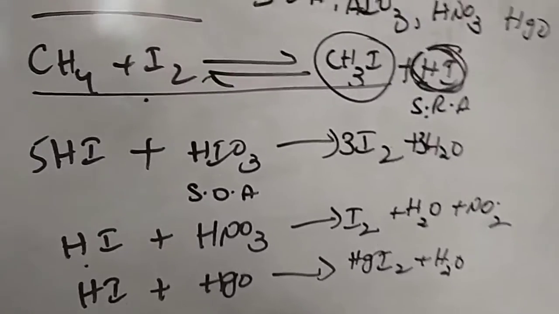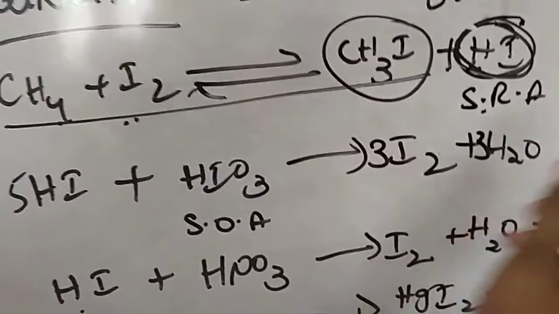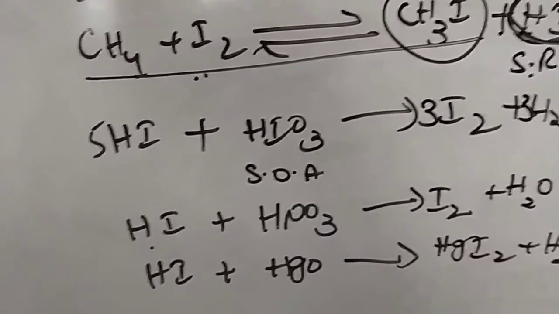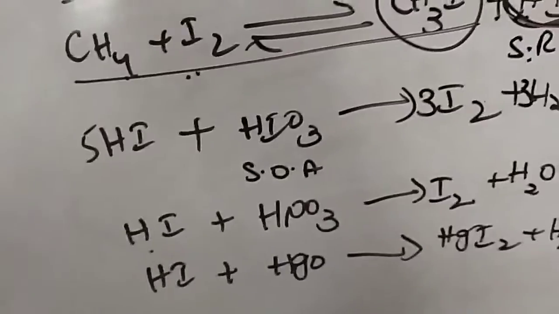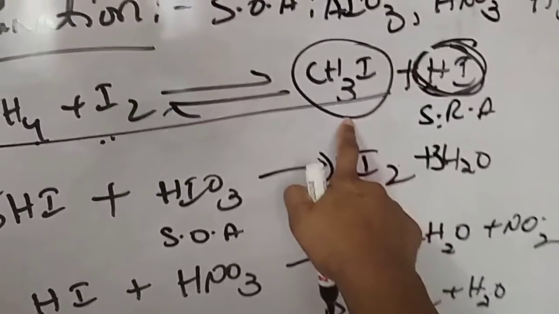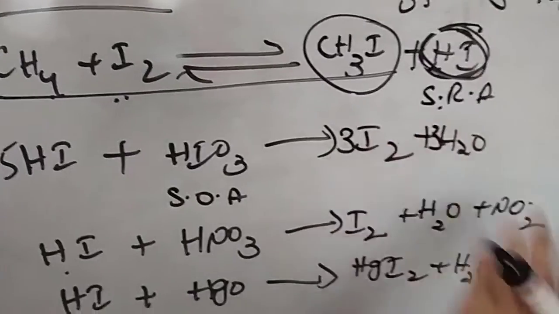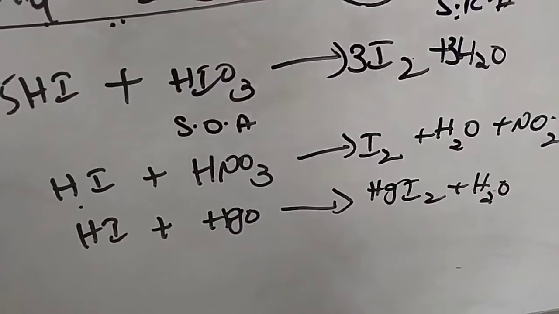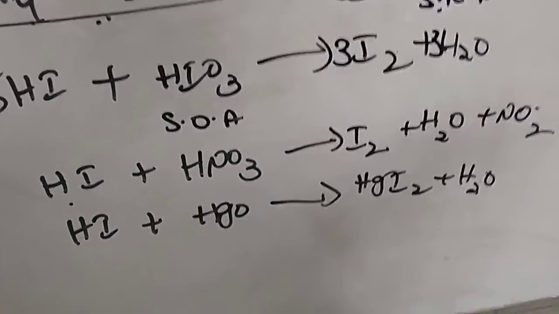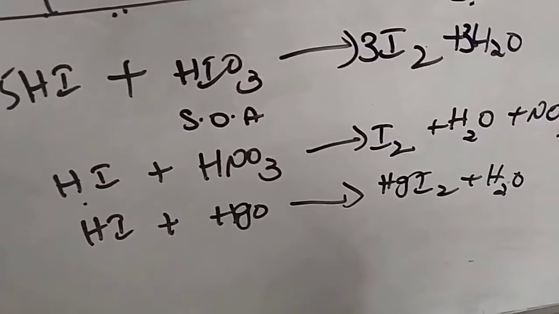So this is iodination. What are we doing exactly in the iodination? While CH4 reacts with iodine, the products are CH3I and HI. HI is the strongest reducing agent, so the backward reaction takes place immediately. But to stabilize the formation of the alkyl iodide, we have to destroy this hydrogen iodide, or convert it into iodine. To convert hydrogen iodide into iodine, we have to use a strong oxidizing agent.